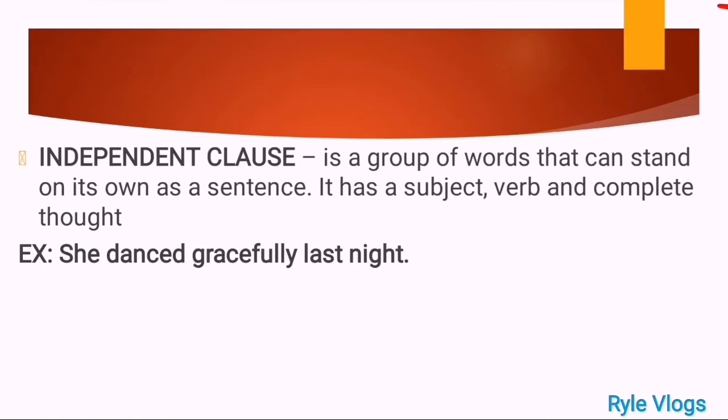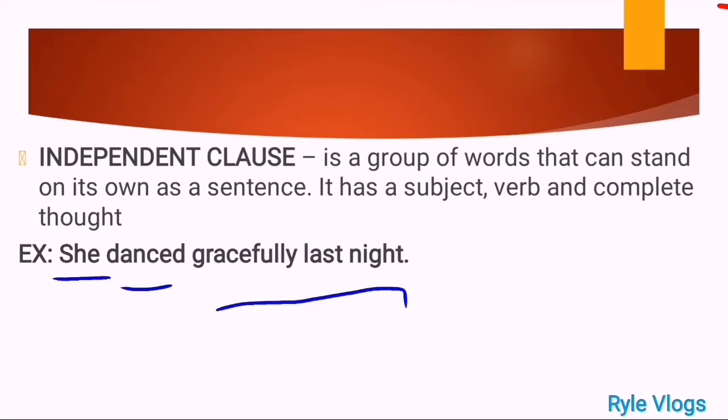Okay, she danced gracefully last night. Now, where is our subject here? We have she. Very good, that is a pronoun. And where is our verb? We have danced. Very good, that is a verb in a past tense form. And the details that make this sentence complete, we have here gracefully last night. Very good, meaning to say this kind of clause is a complete clause, or this is a sentence because it has a subject, it has a verb, and it has supporting details to make it complete.